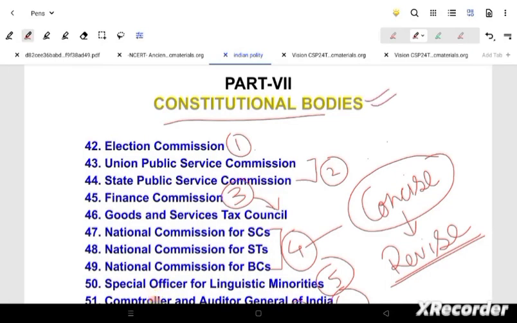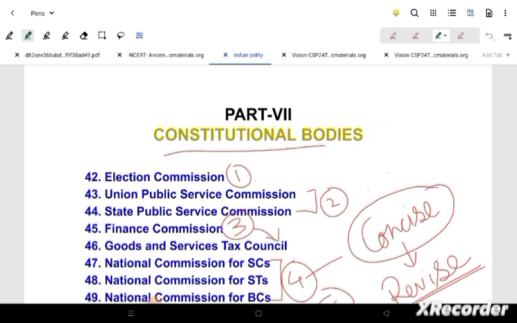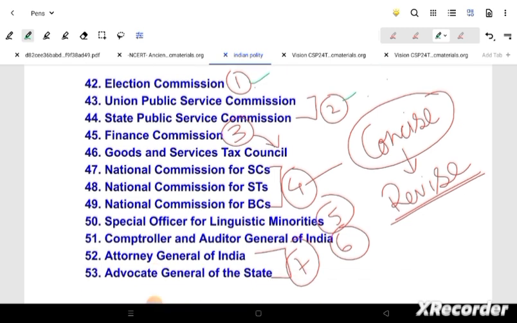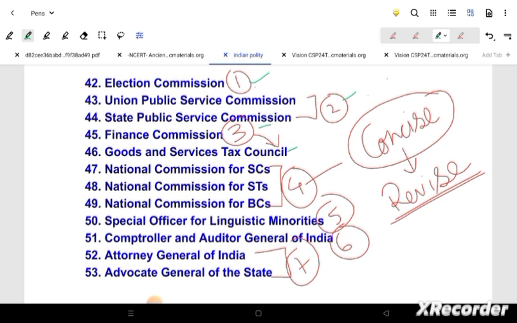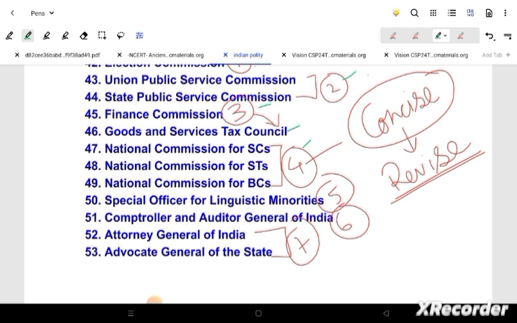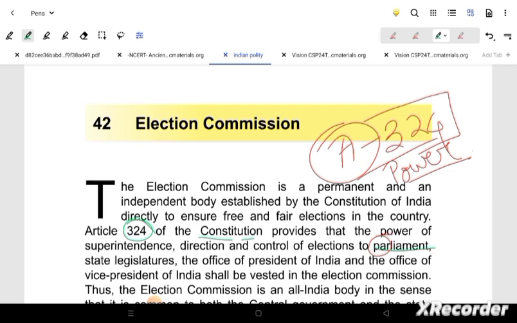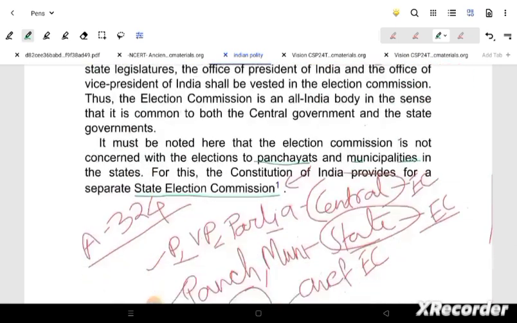So what we will do today is we are going to do some revision and we will look into more chapters of the constitutional bodies. Here we are seeing the constitutional bodies. I have already told one, two is covered here. UPSC, SPSC, and Election Commission we will revise, and Finance Commission, GST Council, along with that SC, ST, BC, National Commission. On these things we will be covering. And for the rest of the chapters, which is of 5, 6, and 7, we will do the next date. So we will learn how to revise also and how to concisely read the things.